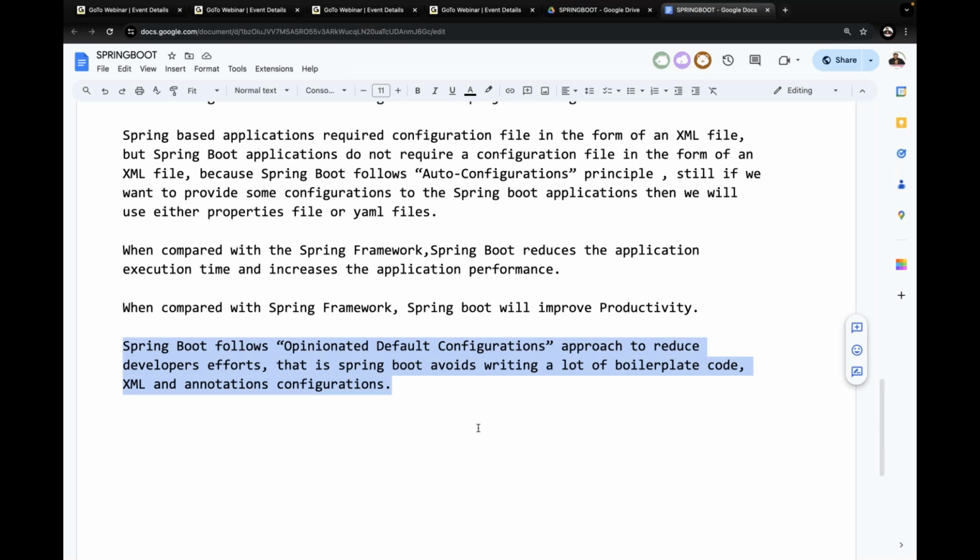That is, Spring Boot avoids writing a lot of boilerplate code, XML and annotations configurations. It is the same point I discussed in the previous points, but here I'm providing it in technical words.